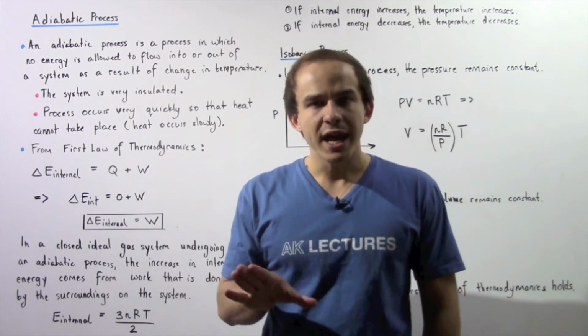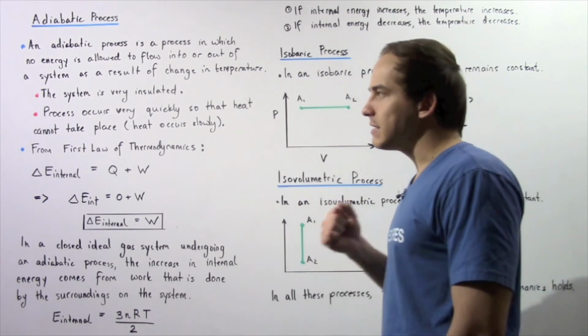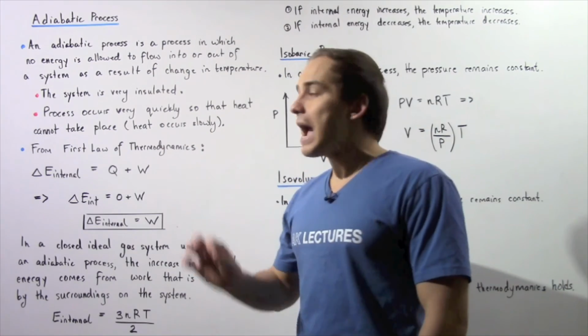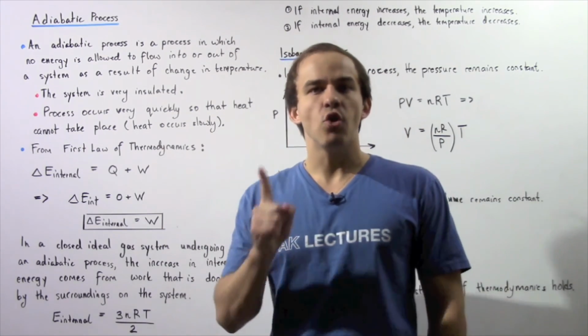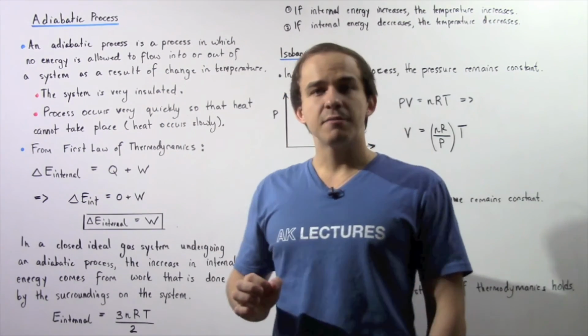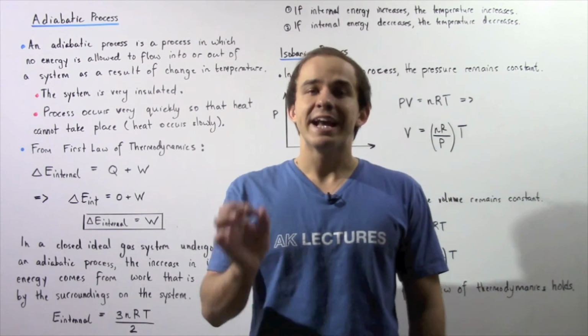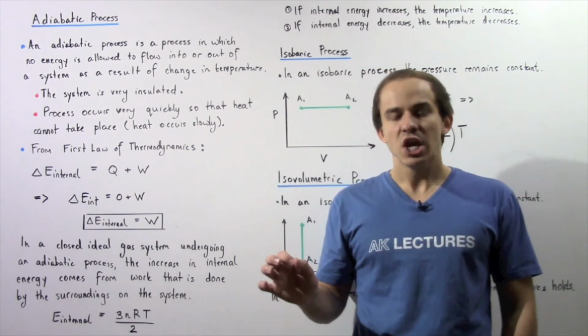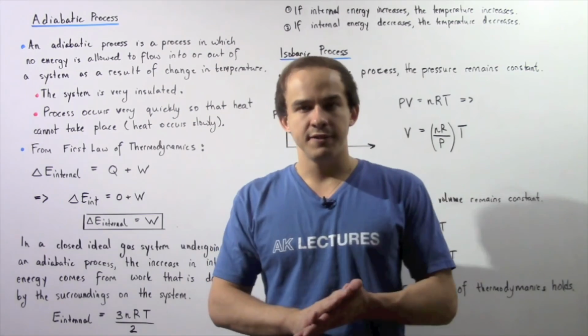So there are two ways by which an adiabatic process can take place. Either our closed gaseous system is very insulated, or the adiabatic process takes place very quickly so that heat cannot take place, so that energy cannot be transferred as a result of heat.